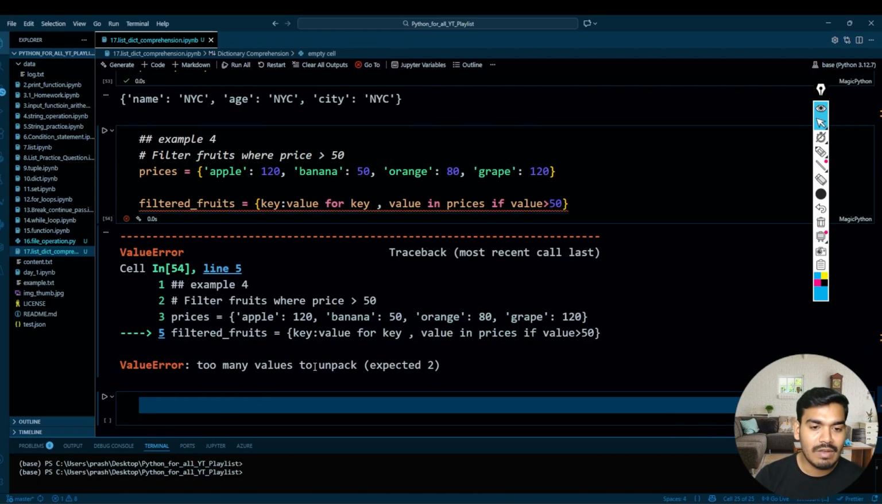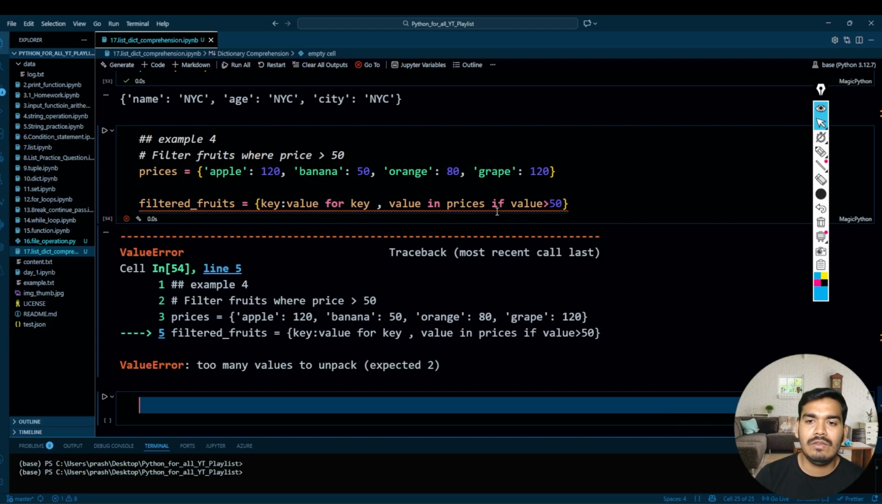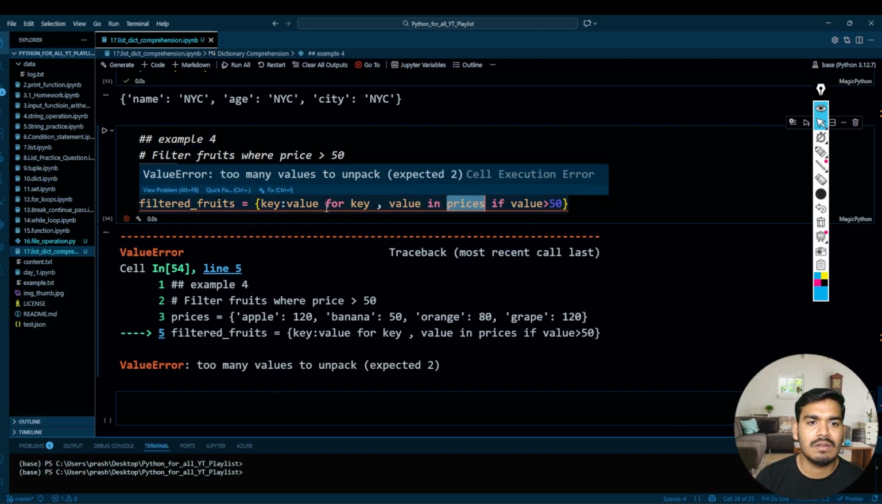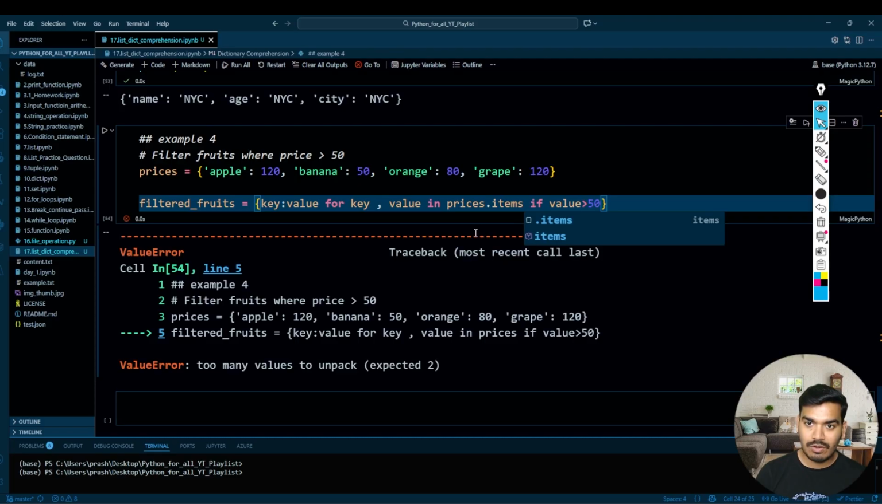There is too many values to unpack. Why? If value is greater than 50, then write this. That's perfect. There should not be any problem. Okay, prices.items, I forgot to write.